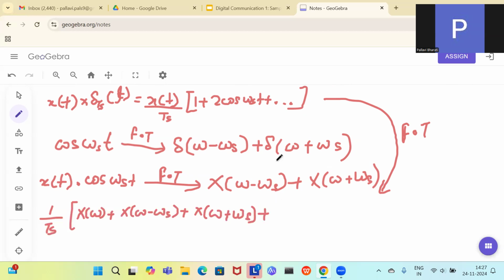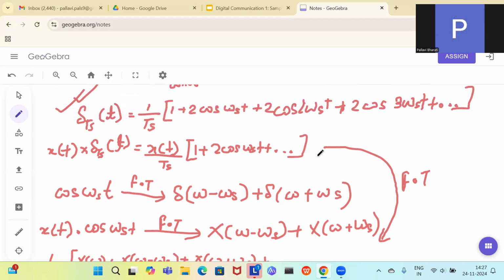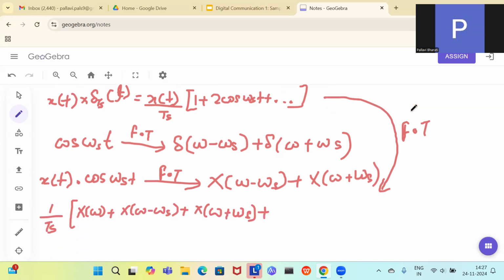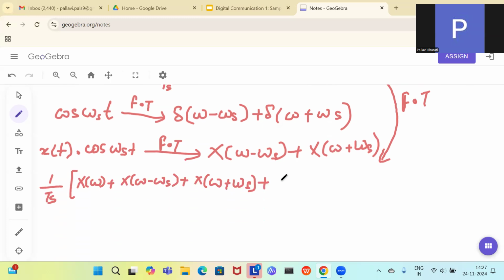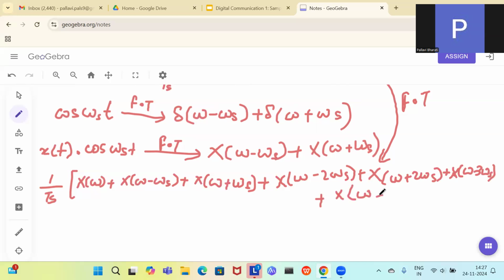Then for the part that is cos 2 omega s t, and here it is cos 3 omega s t. So X(omega minus 2 omega s) plus X(omega plus 2 omega s), and this way it is going to continue. Then you will have X(omega minus 3 omega s) and then X(omega plus 3 omega s). This way it is going to continue. So this is your G of omega.